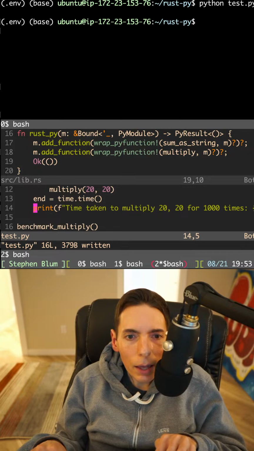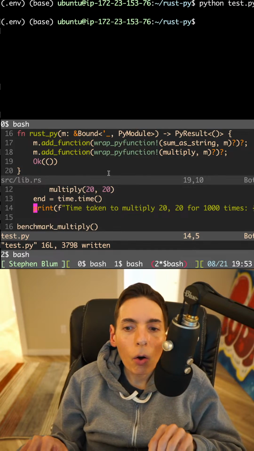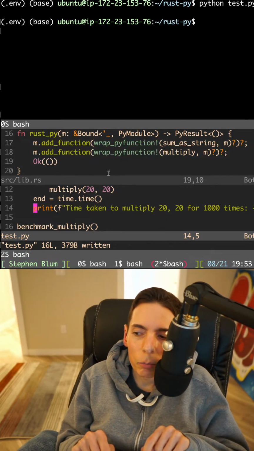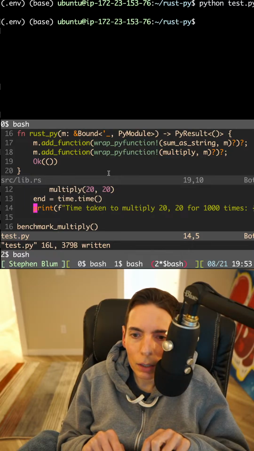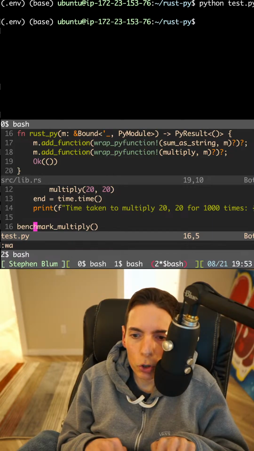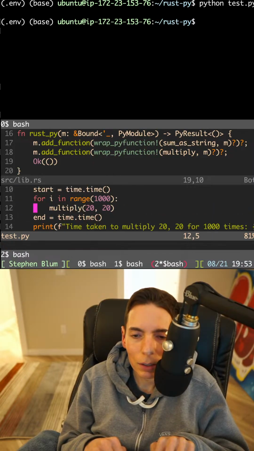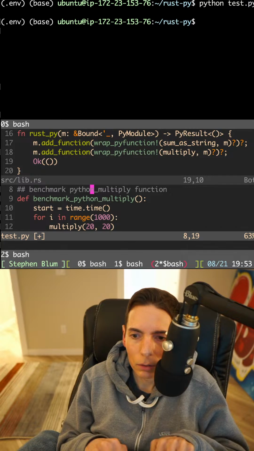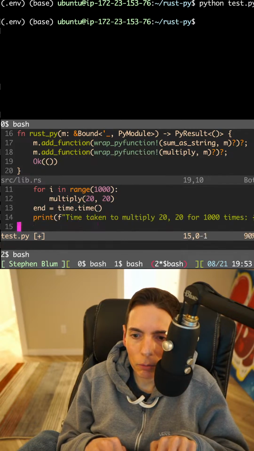So add your time complexity. Oh, yeah. From a time complexity perspective, big O notation, things like that. We don't need to worry about that right now, I don't think. What we're doing is simple benchmarking. We're going to do a simple benchmark. This will be Python multiply, and then we'll do the Rust multiply.